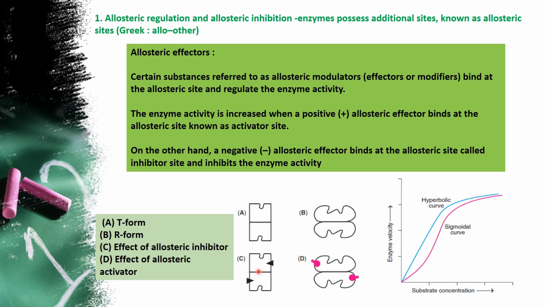So this is the systematic representation of how a positive allosteric activator or a negative allosteric effector does the regulation at an allosteric site. Say for example, this is an active site. When an effector binds to this, this is called allosteric site, and this is called active site. The active site is very specific for the substrate binding. But these are the effectors, the positive or negative effectors at the allosteric site.